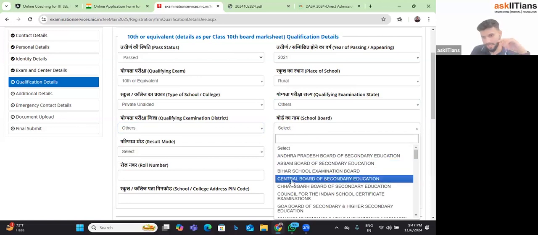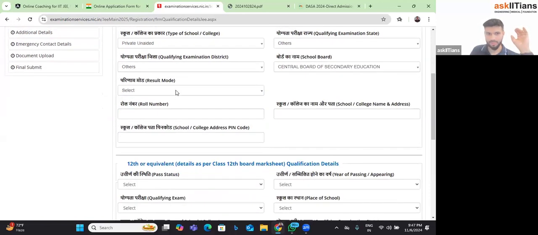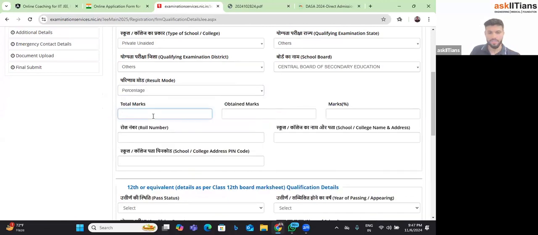Now this is important. You can see over here there is Central Board of Secondary Education, which is CBSE, and all of you are CBSE students. You will fill that over here. Examination mode is percentage for all of you. You can fill your total marks over here, out of 500 generally. Let's suppose you have got 480. The percentage it will calculate itself. Roll number you can fill over here.